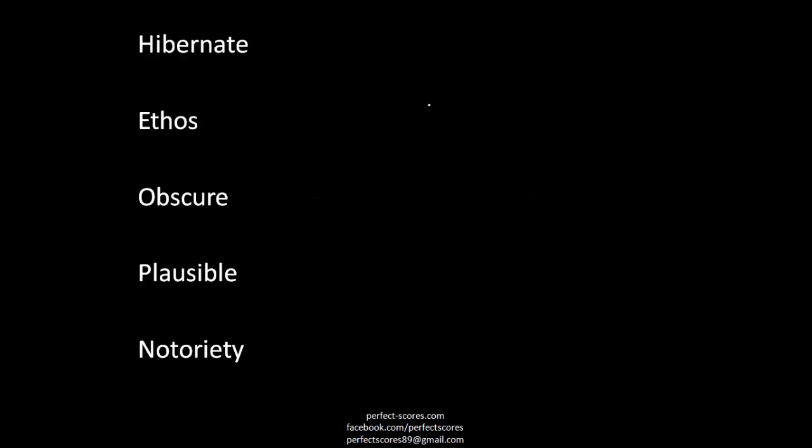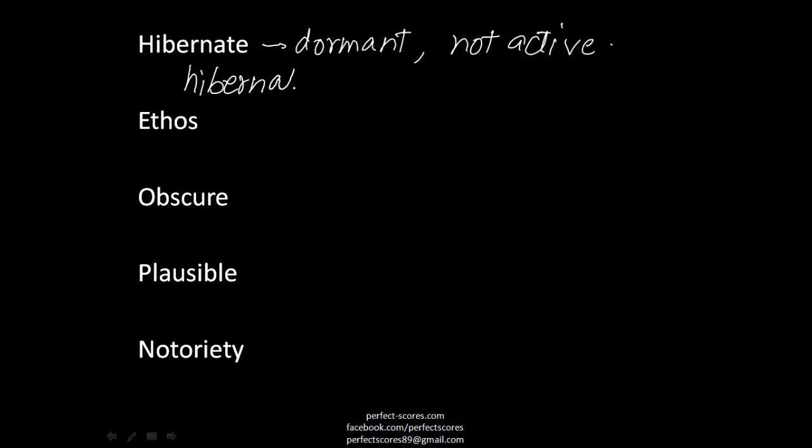Here are the first 5 words, and remember these words are not in alphabetical order. They are in the order in which they appear in the guide. So hibernate, as some science students may already know, means to lay dormant for a while. So basically not active. There are some animals like lizards that hibernate during the winter. So that is what hibernate is. A word that you get from that is hibernation.